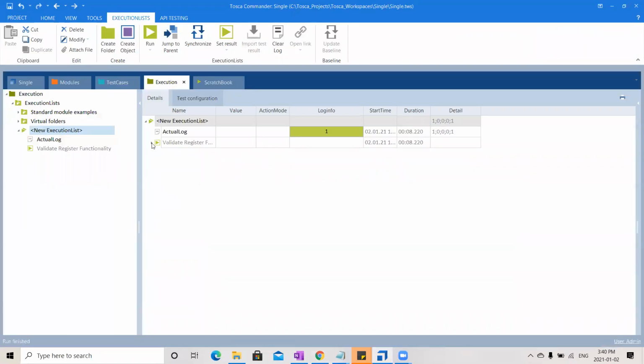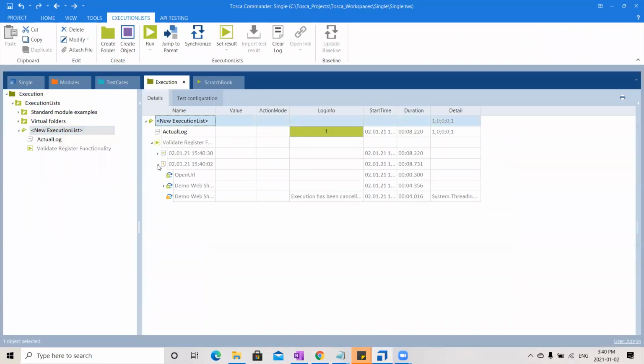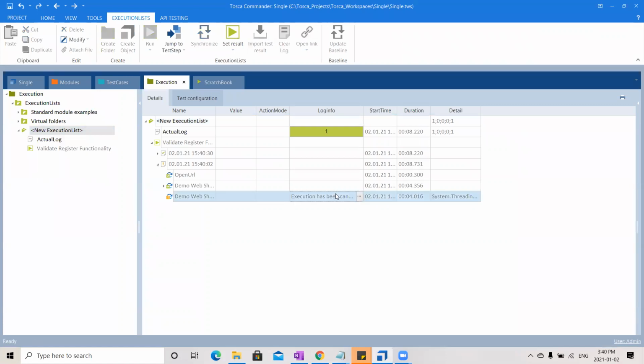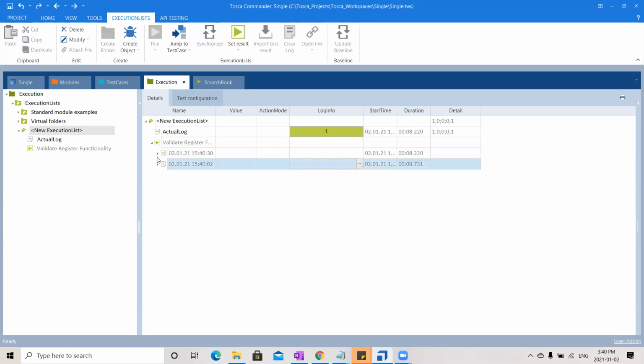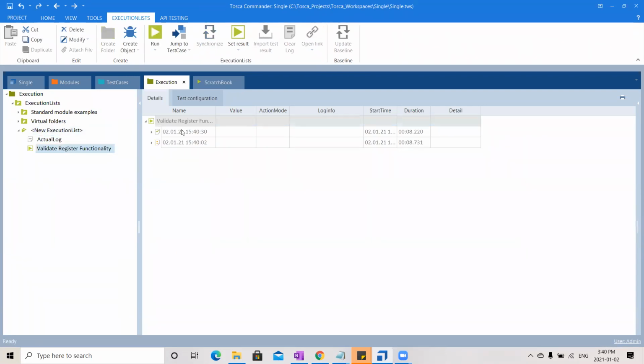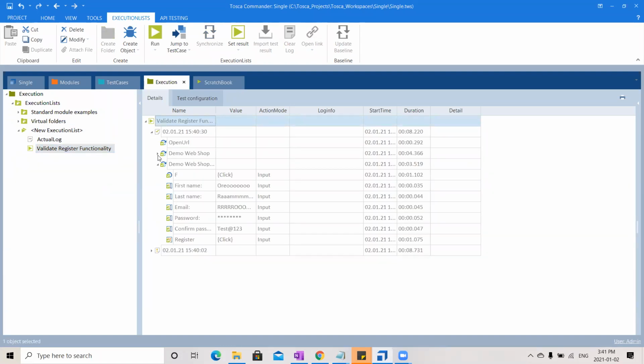See now, here if you notice, you can see the previous log. I cancelled it, right? So you can see execution has been cancelled. So similarly, you can see the other log also. Just click on this and you have two logs here. In this log you can see clearly what data it has filled, what it has done, what the test steps are and the times that it has taken. And I can pull a report on this execution also.